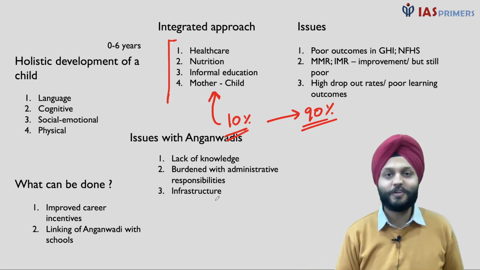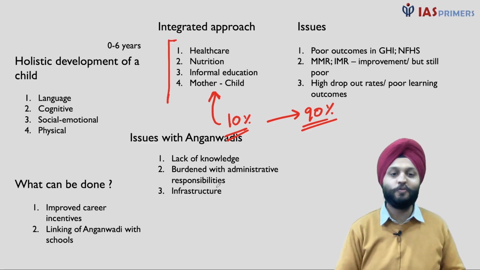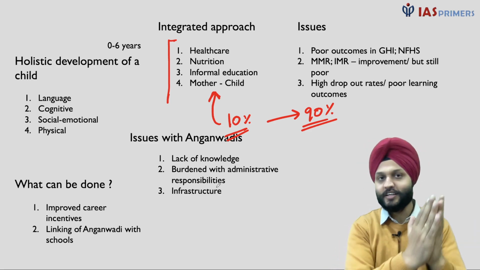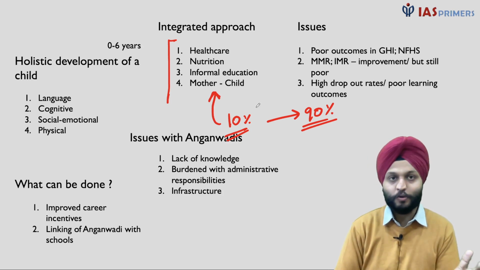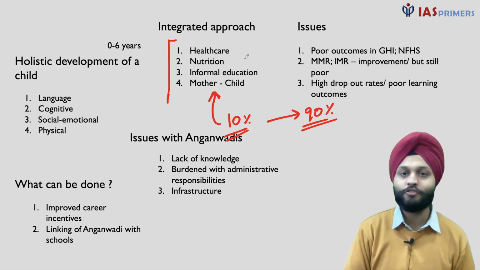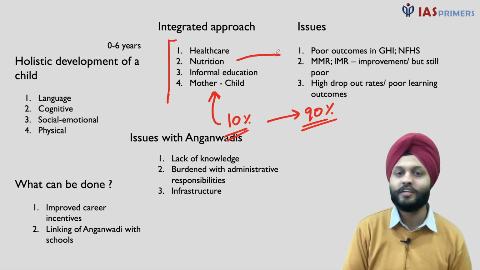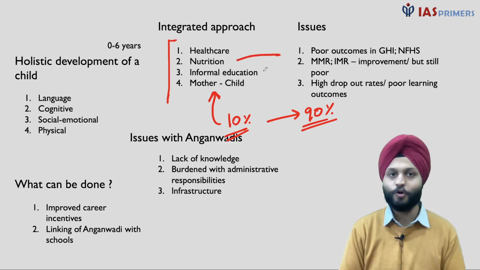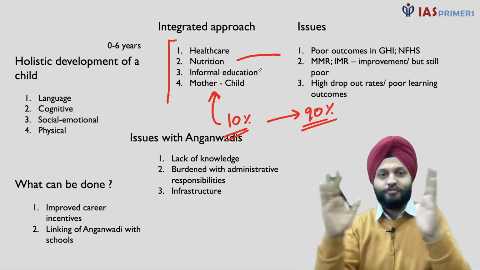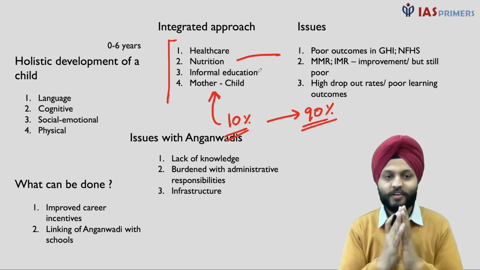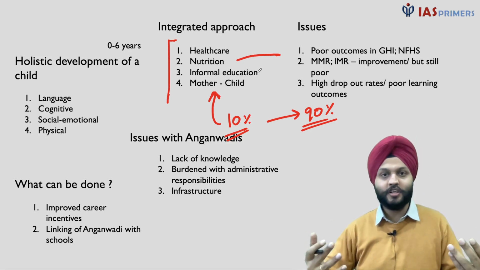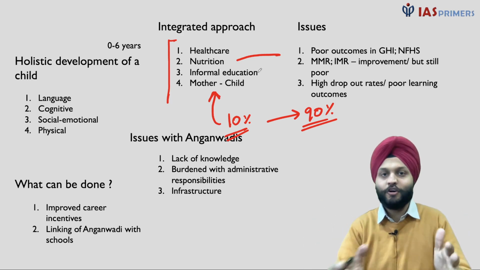Then in Tamil Nadu, what they have done, the South is doing excellent. So linking of Anganwadis with schools. Given the fact that there may be a scarcity of infrastructure, at the end of it, what we need is that the child is going to go to school, cognitive, language. So why not integrate or converge the two things altogether? So linking of Anganwadi with schools has shown great potential, great scope for future development.